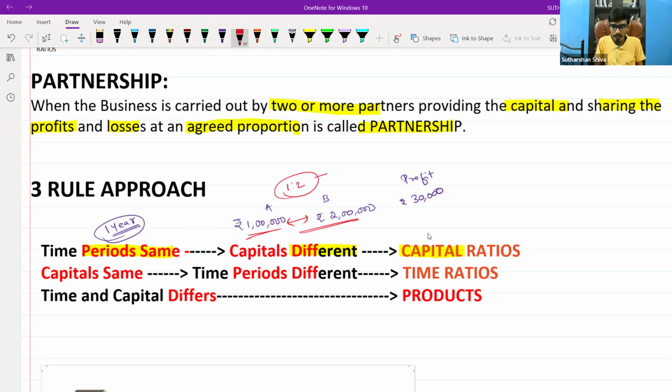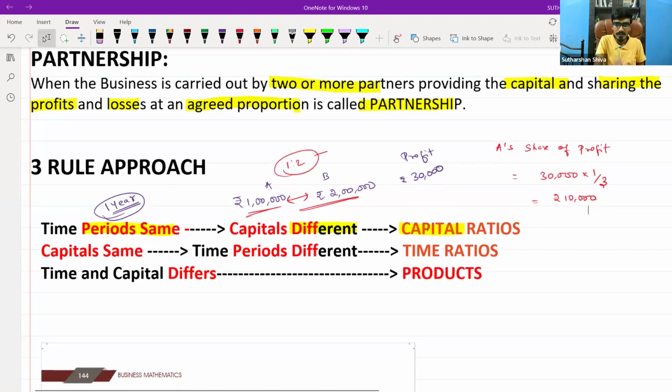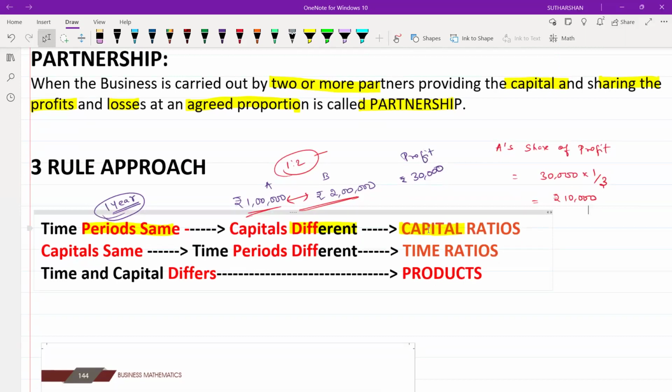Very good. If it is 1:2, and suppose in the question they are asking only A's share of profit, what will you do? You put 30,000 into 1/3 and write down 10,000. So when the periods are the same and capitals differ, we will go with the capital ratio. Is it fine with this first rule? Yes, sir. Then let us go with the second rule.